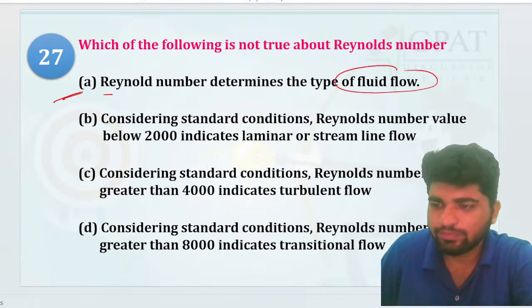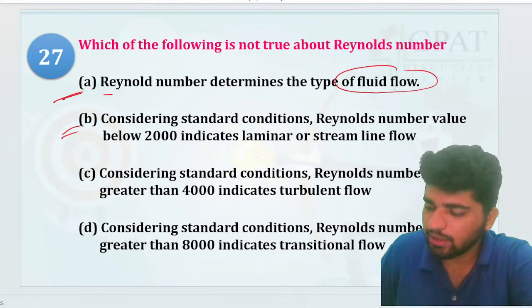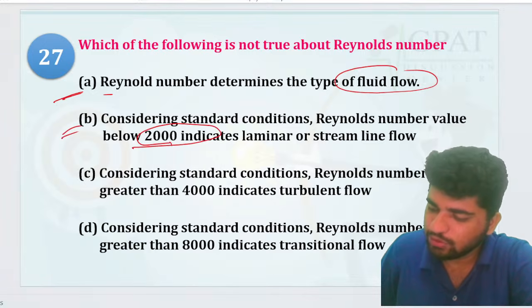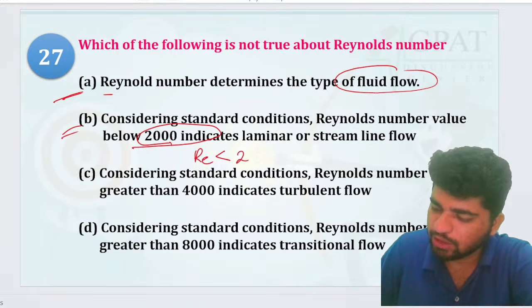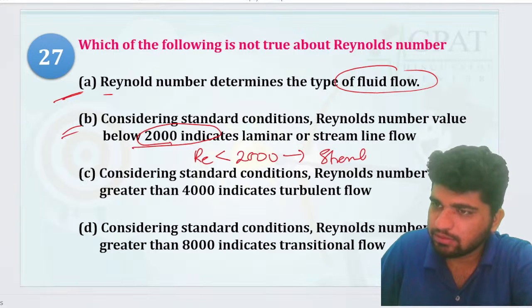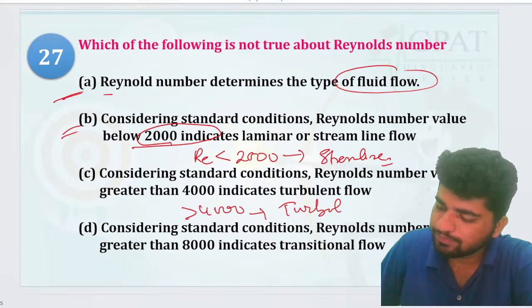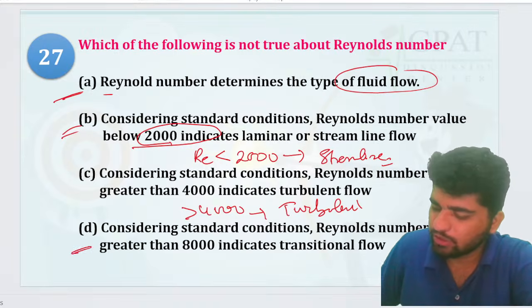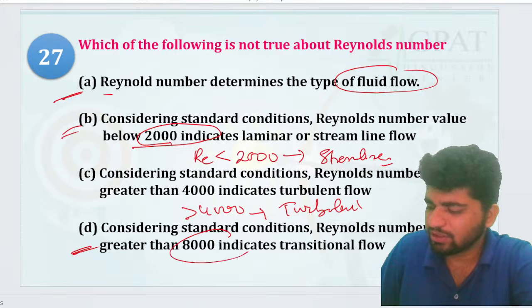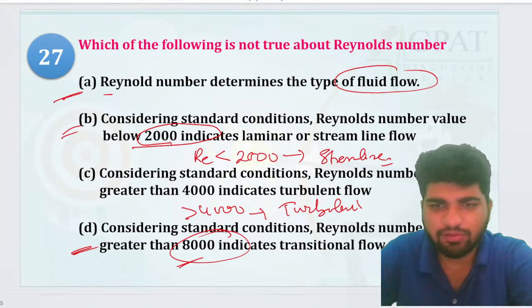है ना? Fluid flow we do calculate, right? B, if Reynolds number is less than 2000, then it is going to be the streamline, right? If more than 4000, then it is going to be the turbulent, right? Then it is going to be the D, which is 8000 का तो कोई number ही नहीं होता, right? Indicates the transitional flow, no.